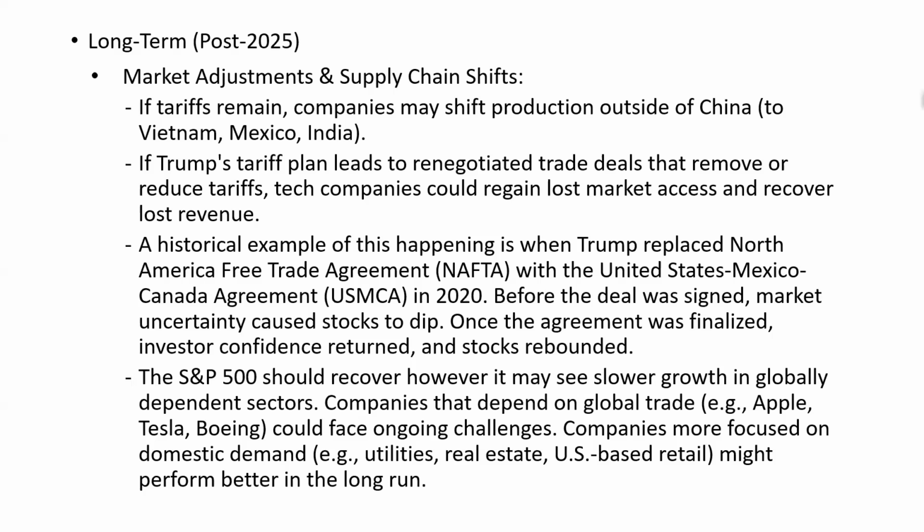We shall wait until further announcement from Donald Trump and co. Because we need to see, is he going to follow through, or is he going to say that, probably, I'm not going to charge tariffs here, I'm going to reduce that. So these things can change, but for now, whatever is shared here is based on the current sentiment that we can get from the market.